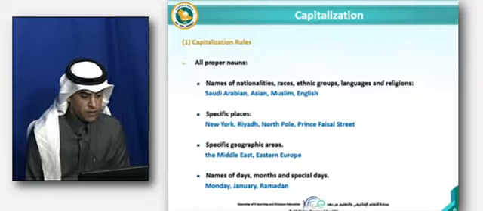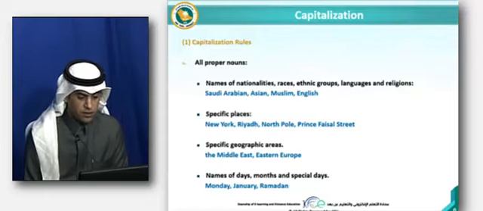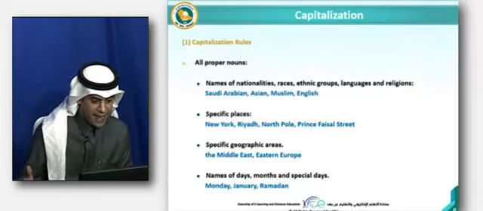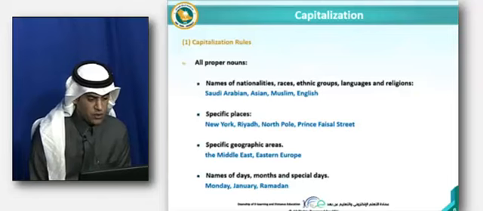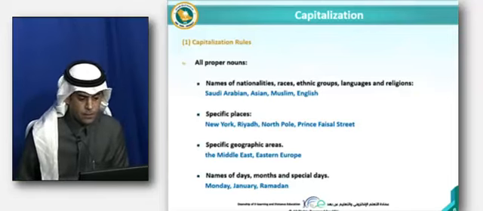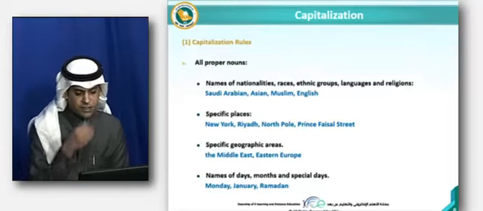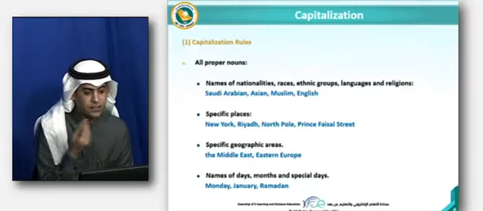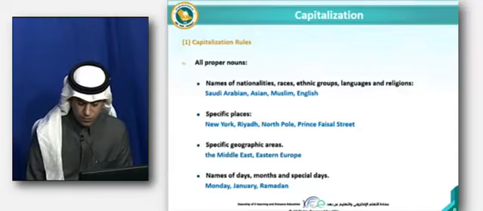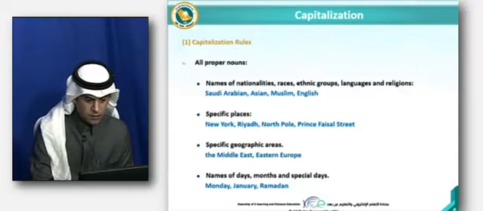Names of the days, months, and special days, like Monday, Sunday, all the weekdays. We need to capitalize those, and the 12 months: January, February, March, April. And special days like Ramadan, Eid al-Fitr, Eid al-Adha, you need to capitalize those special days or occasions.